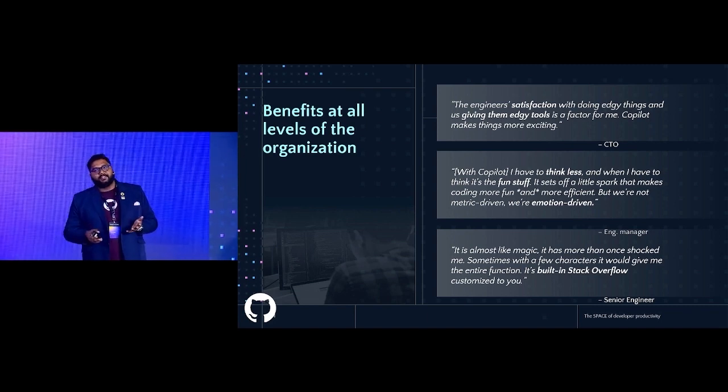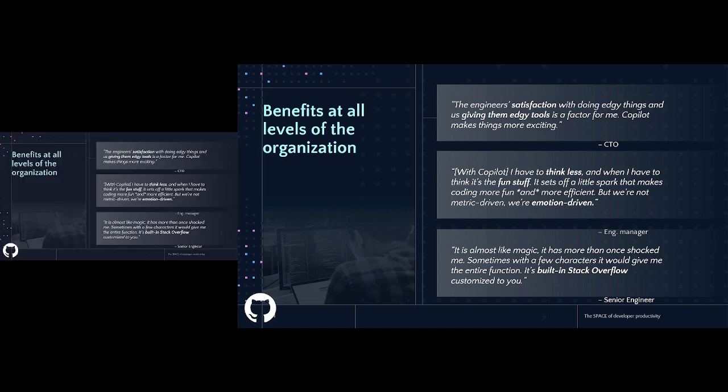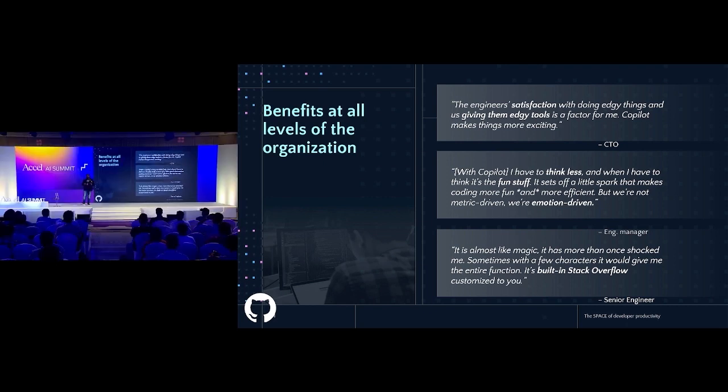One of the most interesting things on that slide is how one of the senior engineers we interviewed spoke about how it feels like Stack Overflow. I think that's how a lot of your users today are going to feel for their own use cases, right? When you're building an LLM-powered app, giving them the ability to replace something that's very natural for them to look at is the crowning moment of how you will succeed.